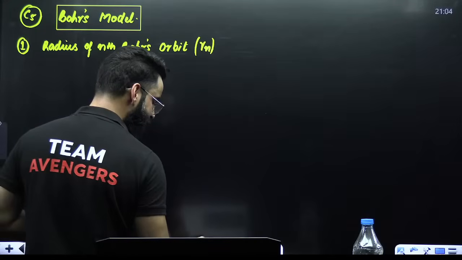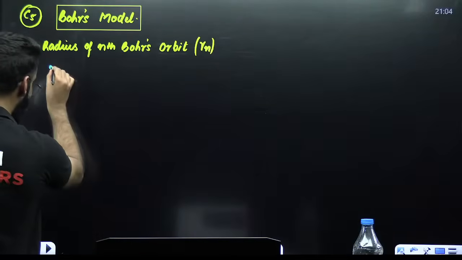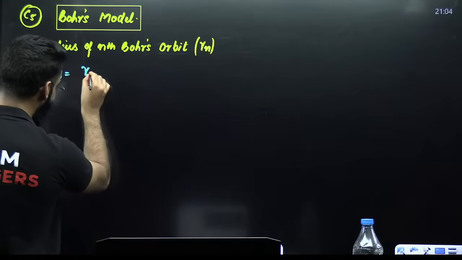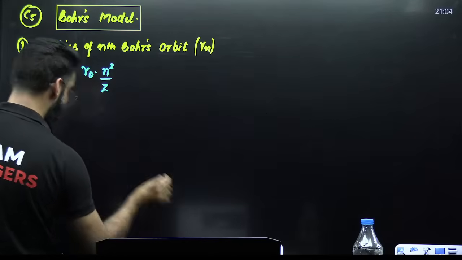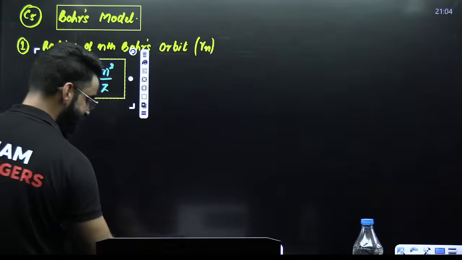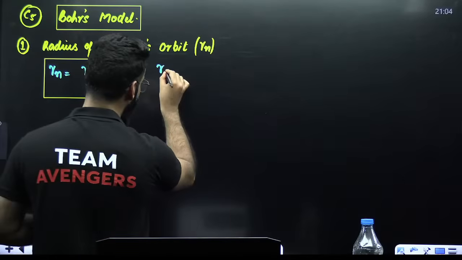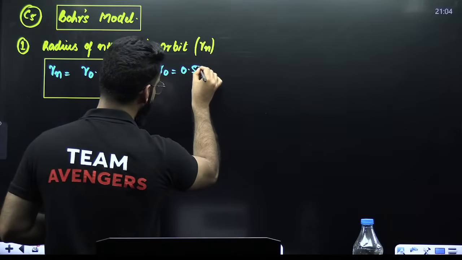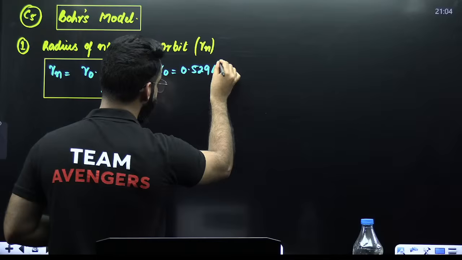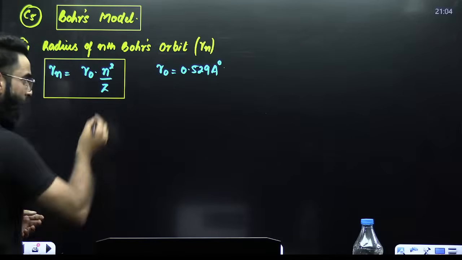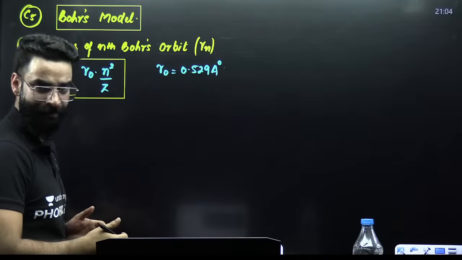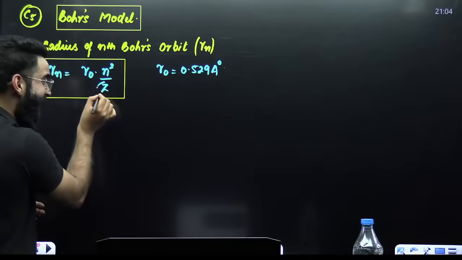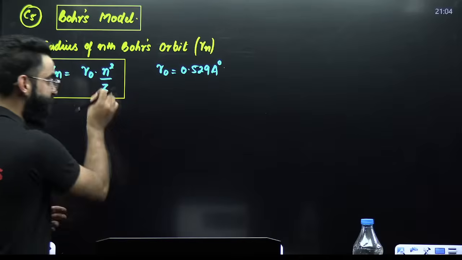And what is the formula? The radius of the nth Bohr's orbit is R naught n square divided by Z. This R naught is 0.529 angstrom. What is n? N is the shell number in which the electron is revolving. Z is the atomic number of the atom which we are talking about.